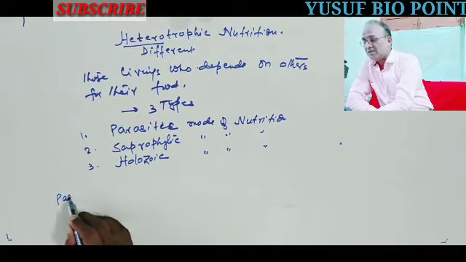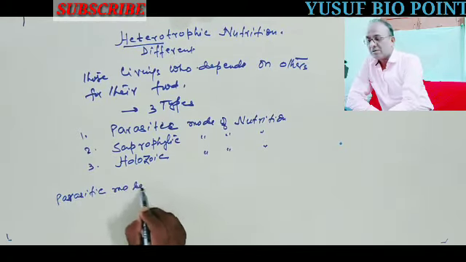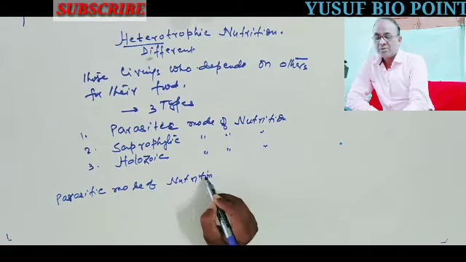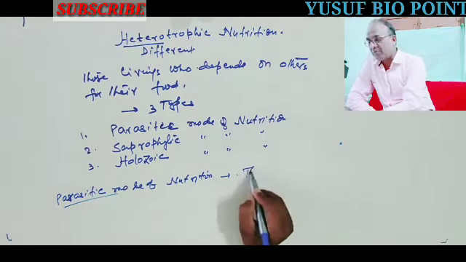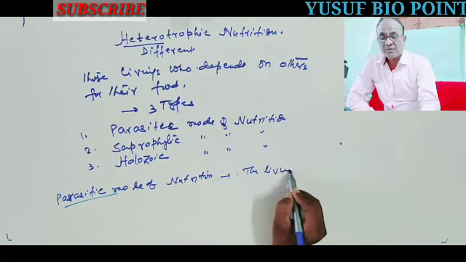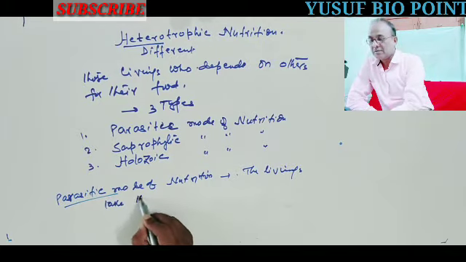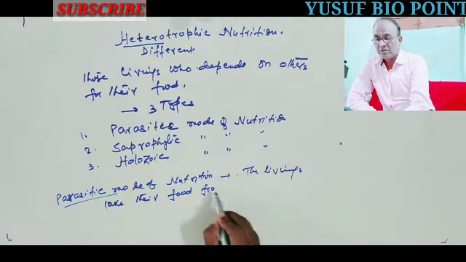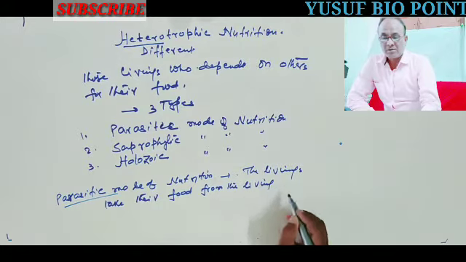Now the first, the parasitic mode of nutrition, in which the livings take their food from the living host.